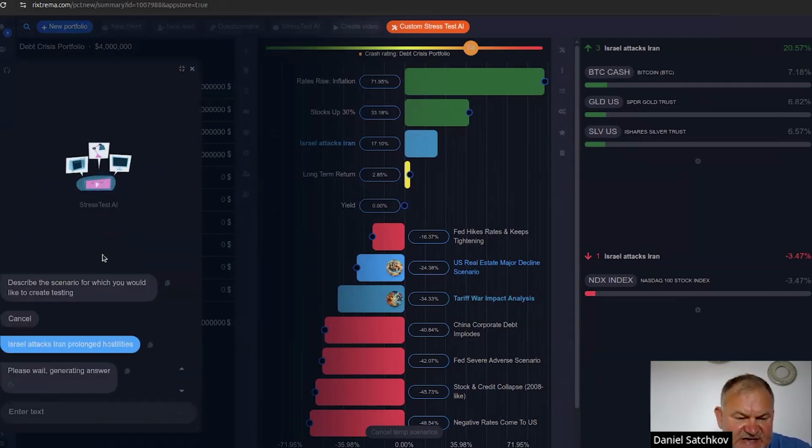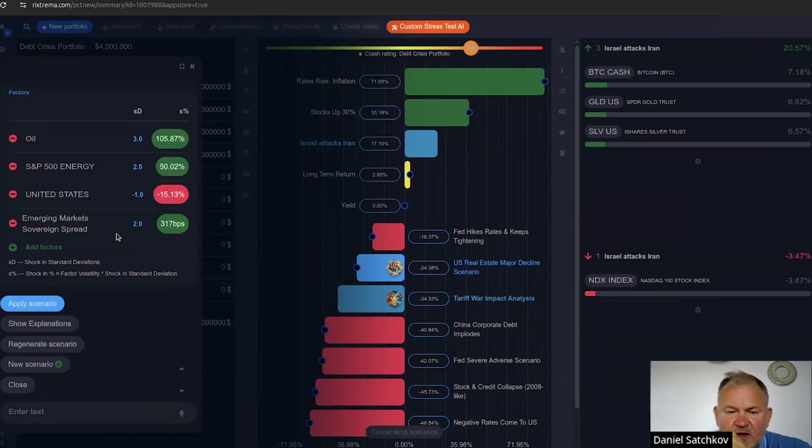So I wrote Israel attacks Iran, prolonged hostilities. So now we see a somewhat different scenario. Because it's prolonged, apparently the LLMs decided to shock the emerging market sovereign spread, figuring that if the event is short, there will not be contagion. If the event is longer, there will be contagion.